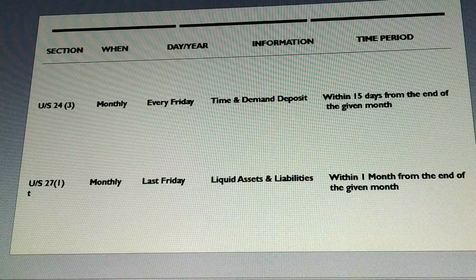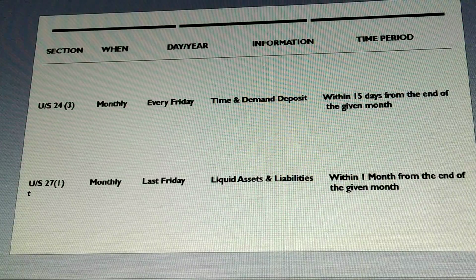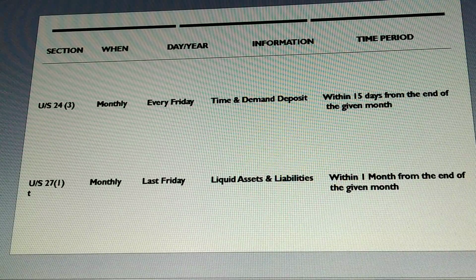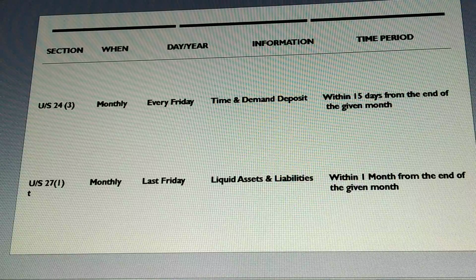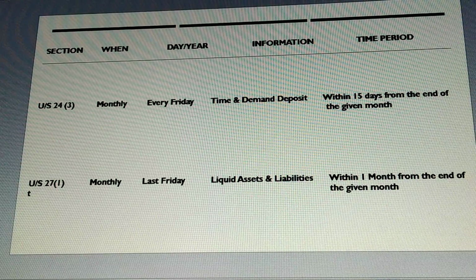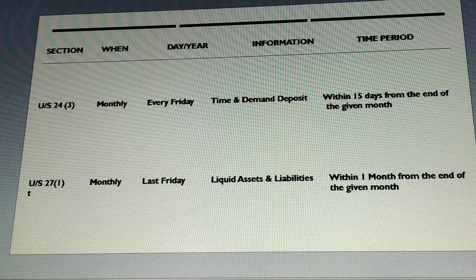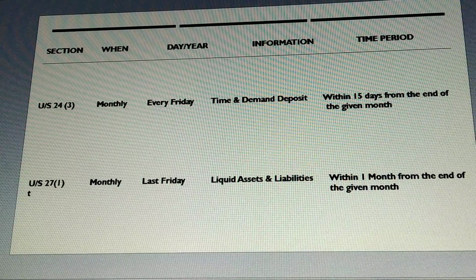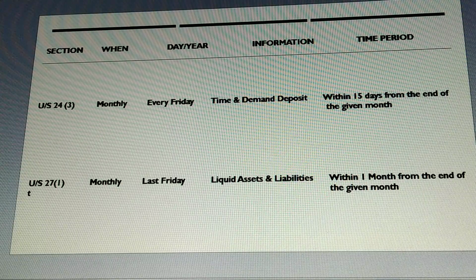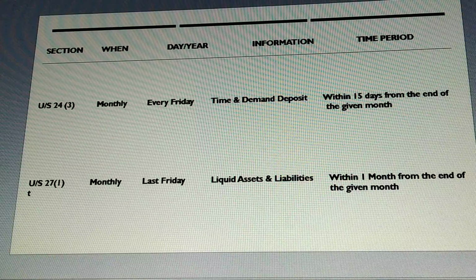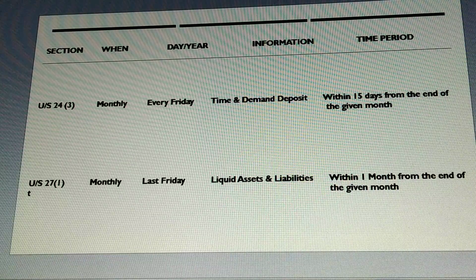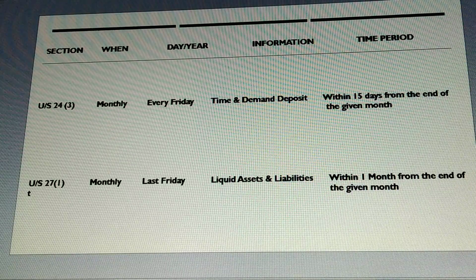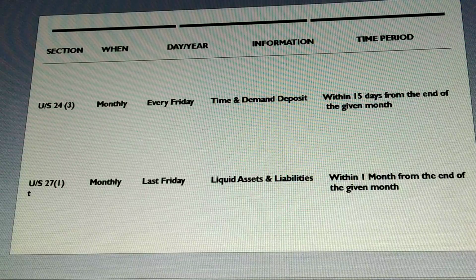This return has to be submitted monthly, containing what? Let us see. Containing information, that is particulars about its assets and liabilities in India, as on the last Friday of a given month. And this return is required to be filed within 1 month from the end of the given month.